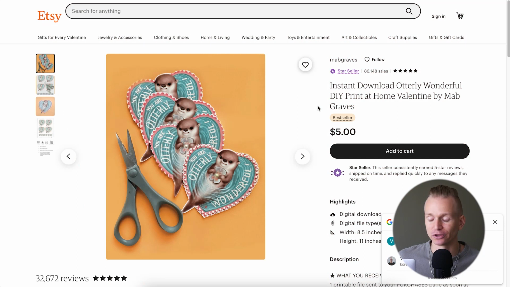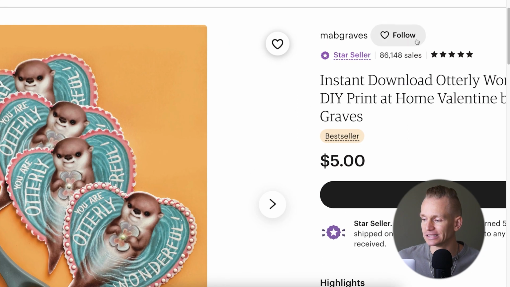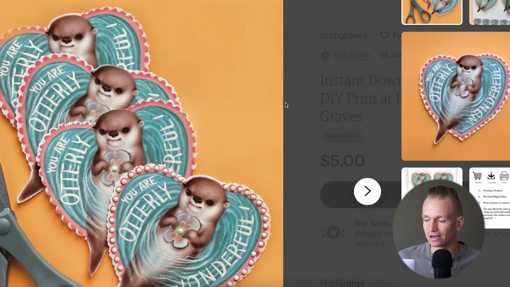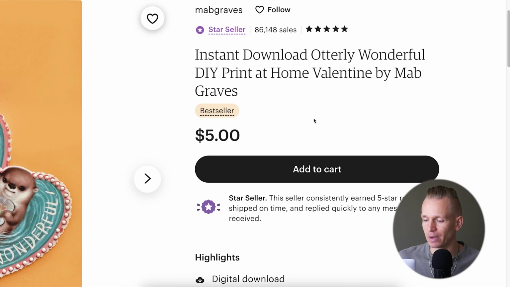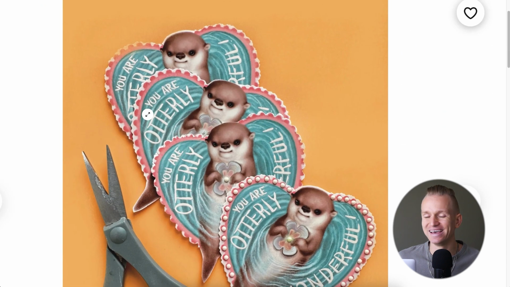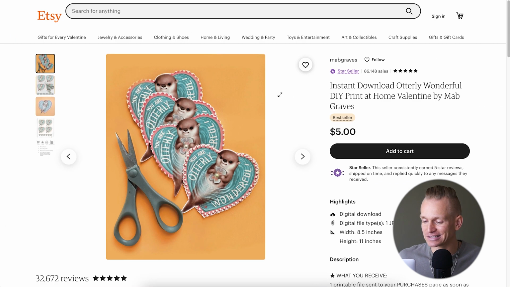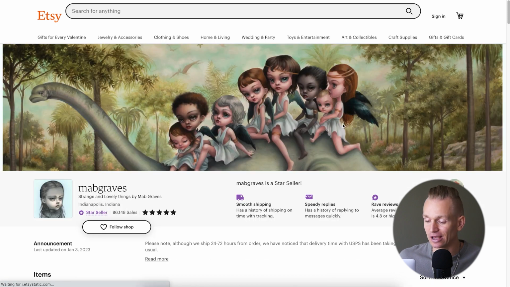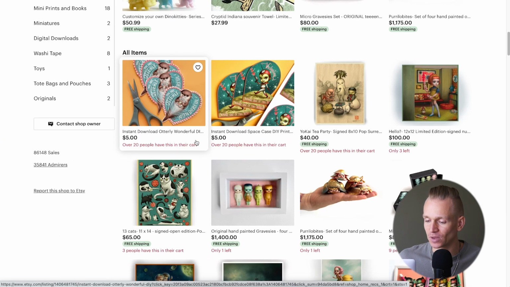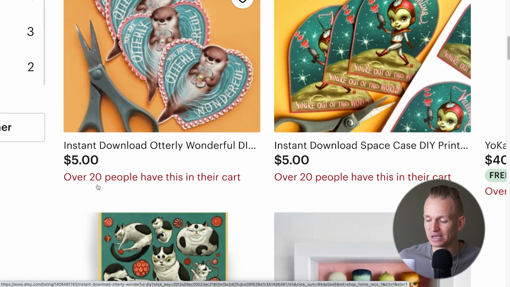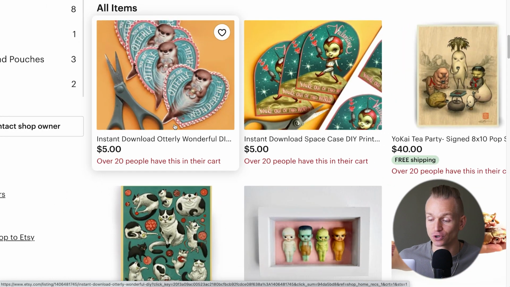$180,000. Here, just to give you another example, we have these designs that, again, are digital downloads. You download them, then you can print them out and cut them out. And as you can see, it's a bestseller. Honestly, the design, it's a little bit subjective, but in my opinion, it's not really the nicest design. But as you can see, it's still a bestseller. And if we go to the store here, you will see over 20 people have this in their cart, so it shows you that it is actually selling like crazy.